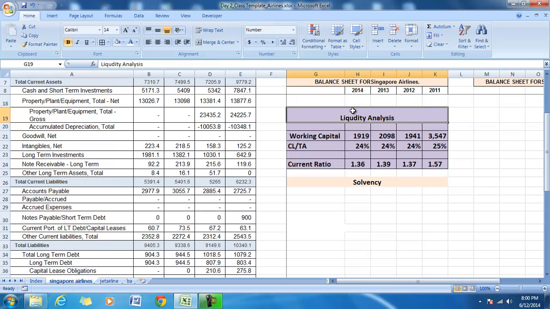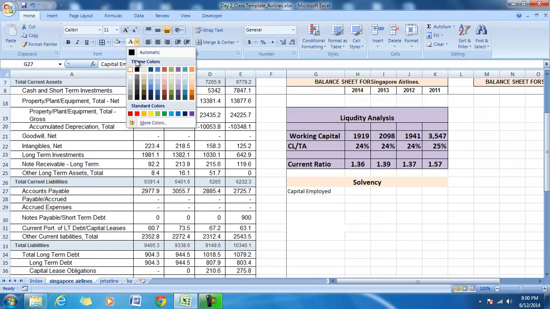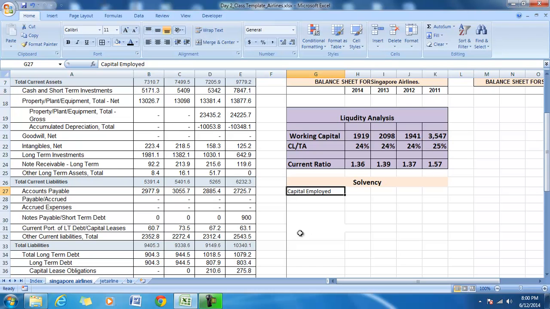We have already seen the liquidity positions, and we saw that the current liabilities and working capital positions have been analyzed in our previous session. In this session, we will try to pick up a concept called capital employed first and calculate the capital employed.